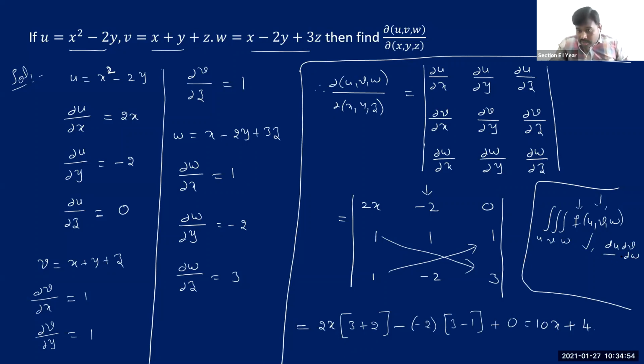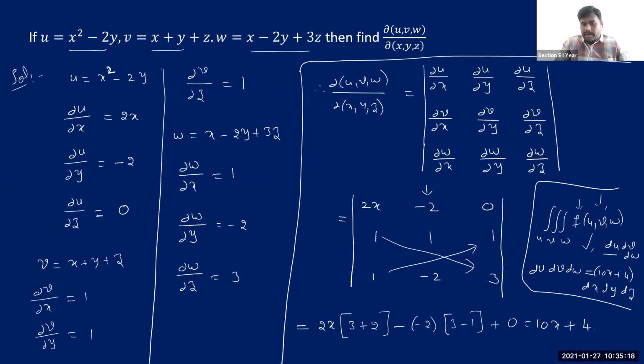But now we cannot simply replace du, dv, dw by dx, dy, dz. Using this idea of the Jacobian, the product du dv dw can be written as the Jacobian times dx dy dz. See how much we got? It is (10x plus 4) dx dy dz.